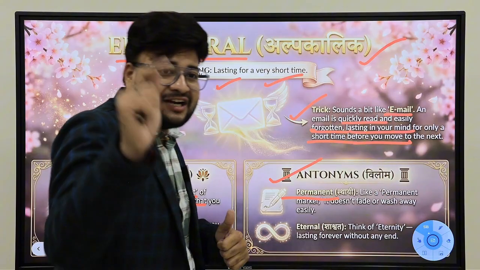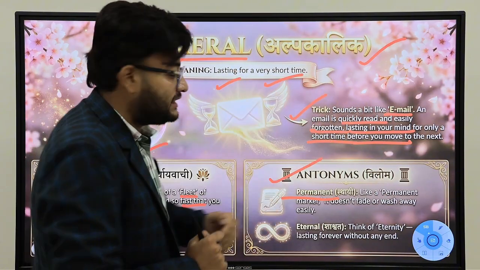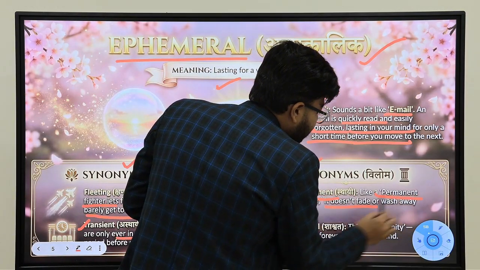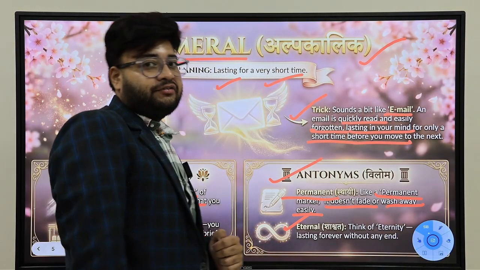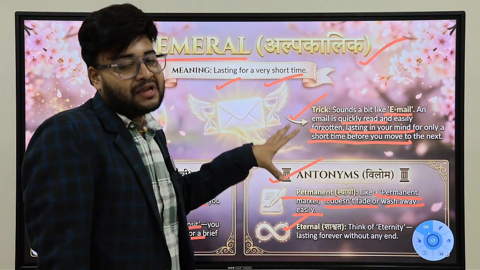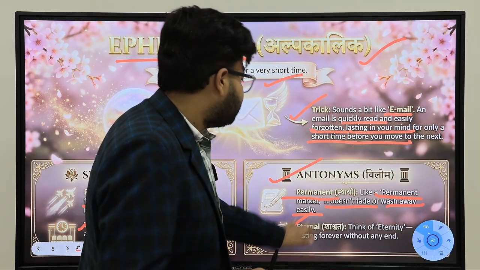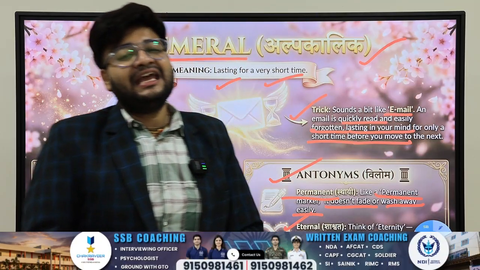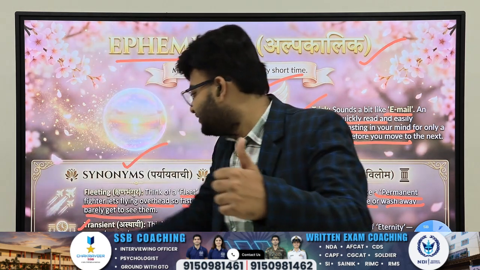Yes, commerce students will relate to this word: perpetual existence. Yes, a business has a perpetual existence. Like a permanent marker, it does not fade or wash off easily. Eternal, as you all know, and perpetual are also antonyms, lasting for a very long duration of time. So eternal, permanent, lasting forever without any end are the antonyms of ephemeral. Got the point? Yes, got the word.